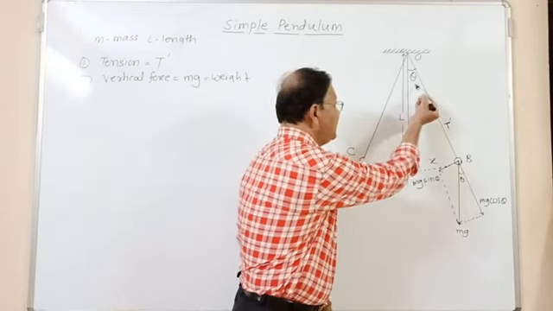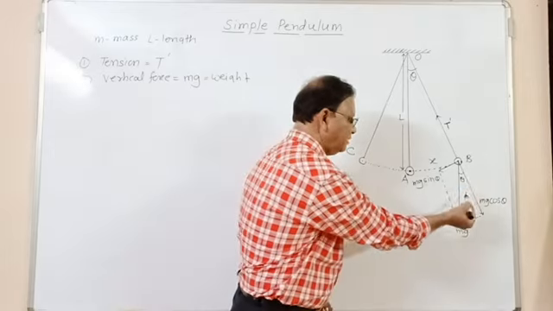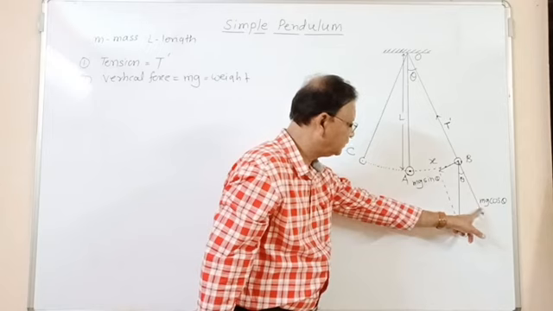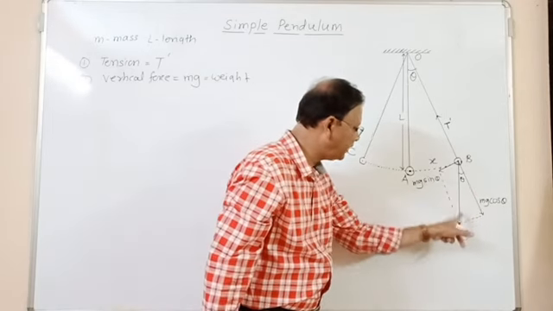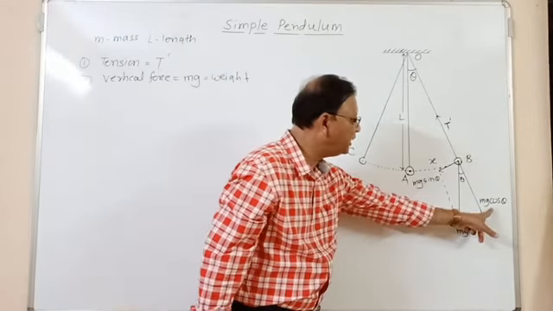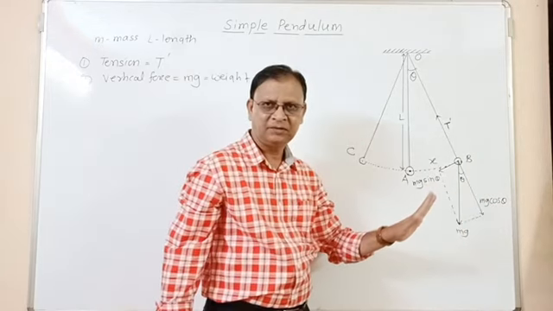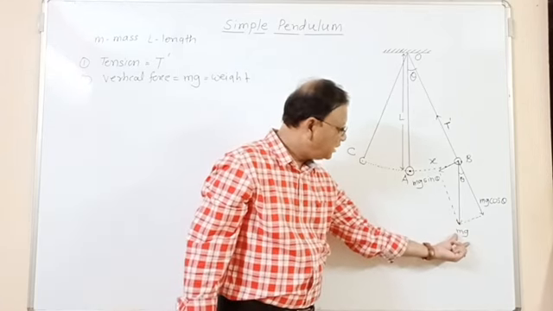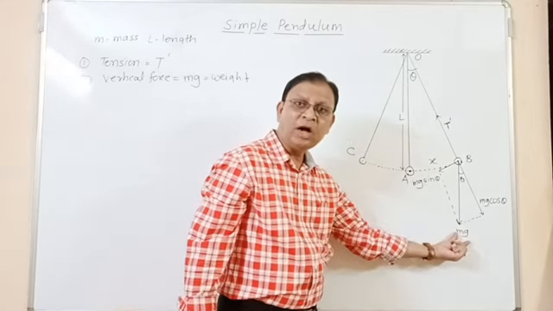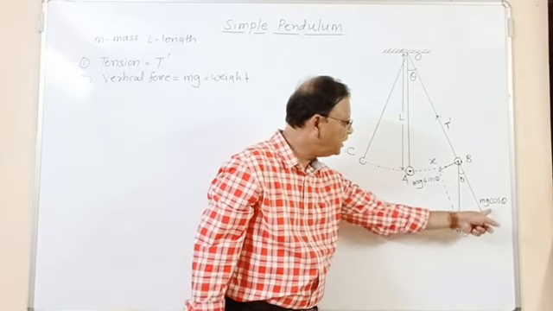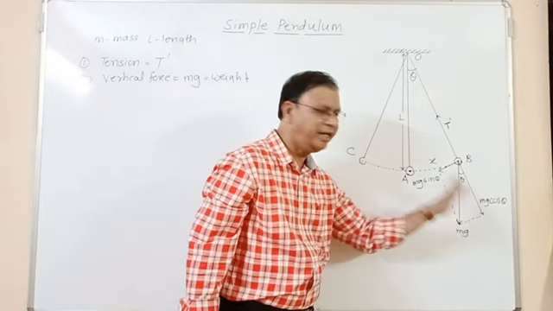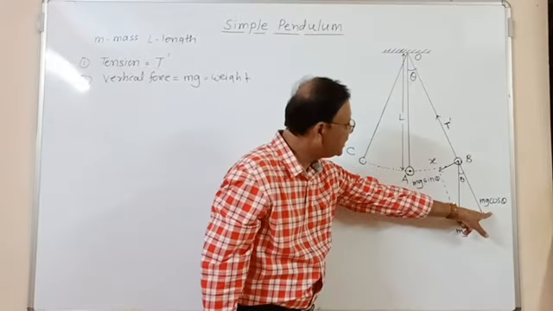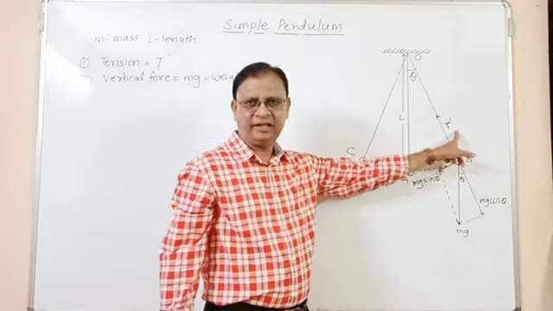So this angle is theta, therefore this angle is also theta, and this is the adjacent side of this triangle, and therefore this component is mg cos theta, which is along the length of the string, and this component balances the tension in the string.